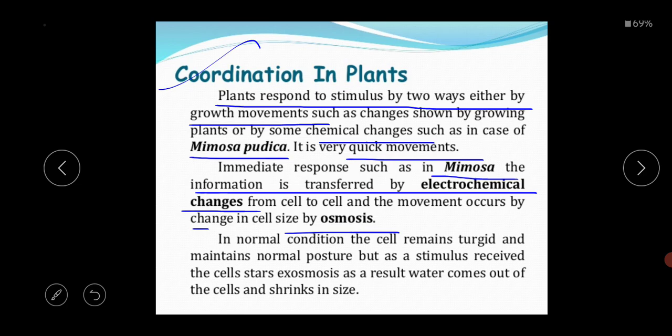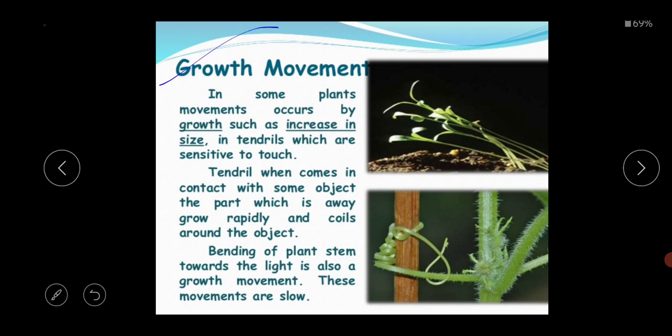In normal condition the cells remain turgid. What is the meaning of turgid? Turgid means bulky, swollen, and it maintains the normal posture. But when a stimulus is received, the cells start exosmosis. As a result, water comes out of the cell and the cell shrinks in size. This is one kind of response of the plant's body.